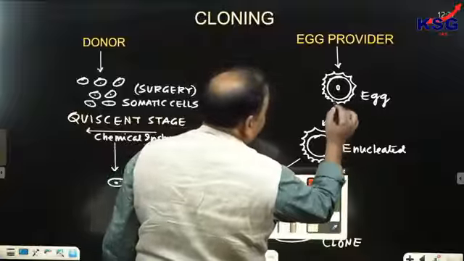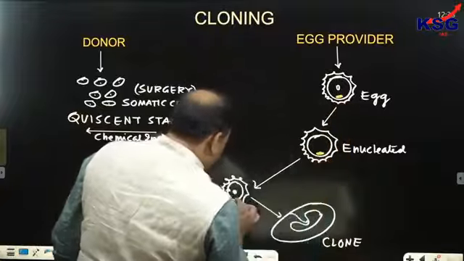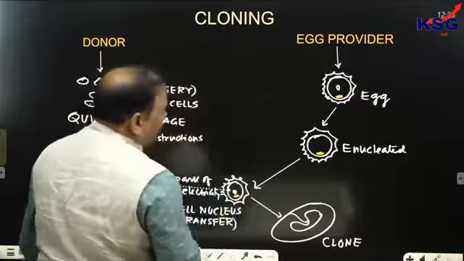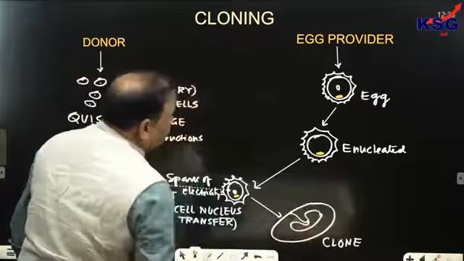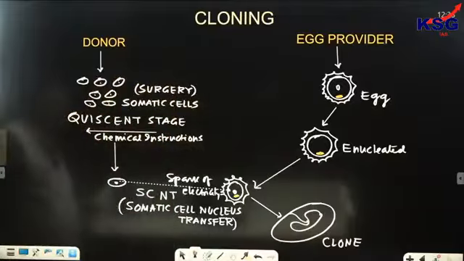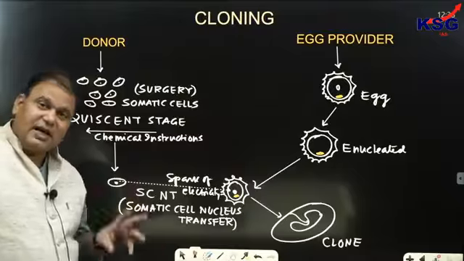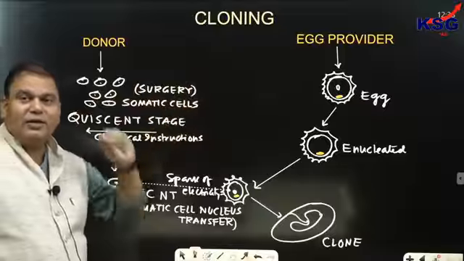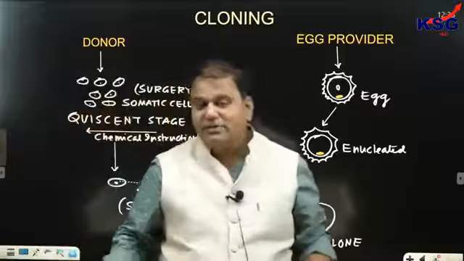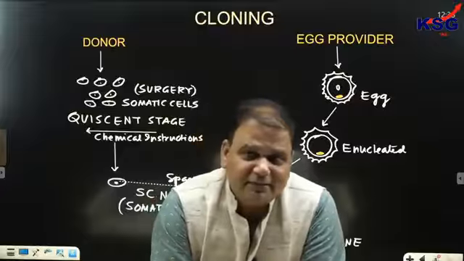Clear? Mitochondria is present here. So mitochondria still belongs to whom? It belongs to the egg provider. Clear? So it has not been transferred, and it cannot be called exactly the same. But it can be exactly the same if the egg provider and the donor happen to be the same person.